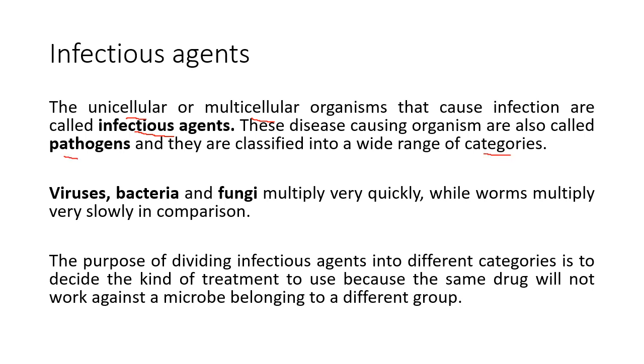We will very soon learn why all these organisms are put into categories. Now, the very small microbes like viruses spread rapidly. Bacteria are slightly bigger than viruses, but still very small, and even fungi, being very small, multiply quickly and spread quickly. While worms multiply slowly in comparison. But worms also cause infections.